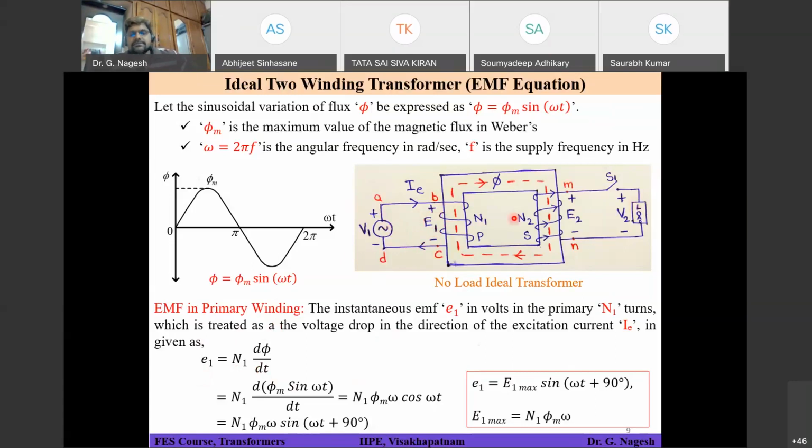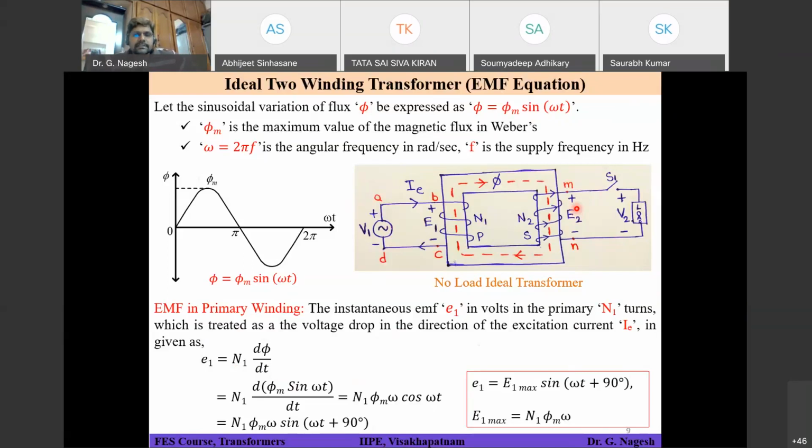On the secondary side, there is no voltage source. Some current needs to flow in the secondary winding, so I should consider E2 as a voltage source only, not as a drop. We consider a drop only when some other source is there pumping current into your winding. But in the present case, there is no other source on the secondary side, so this needs to be considered as a source.